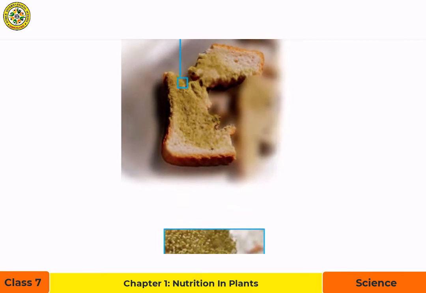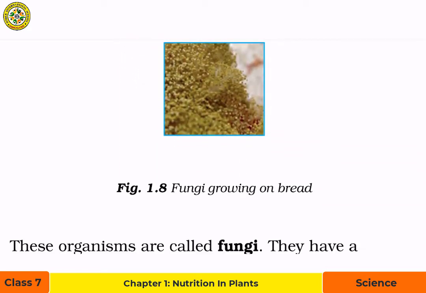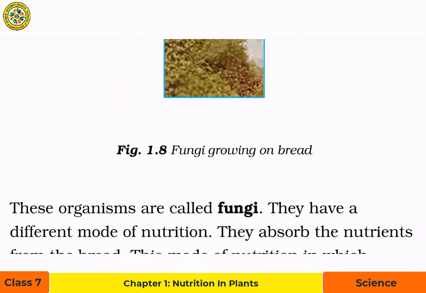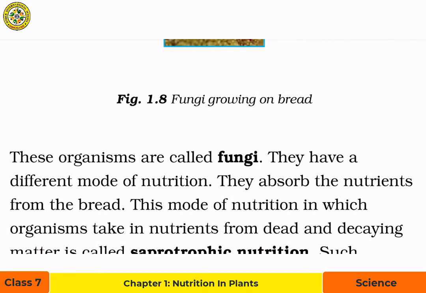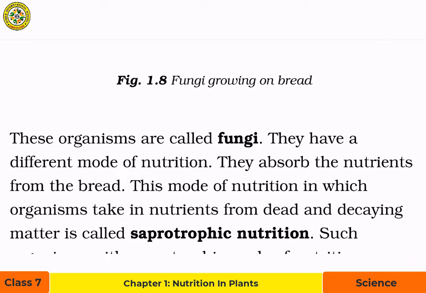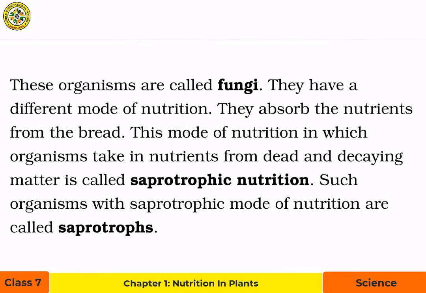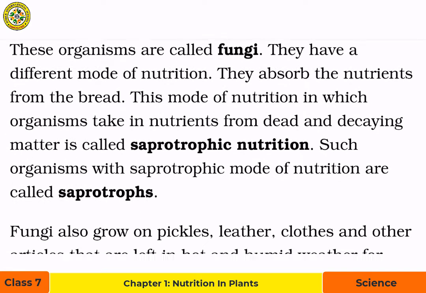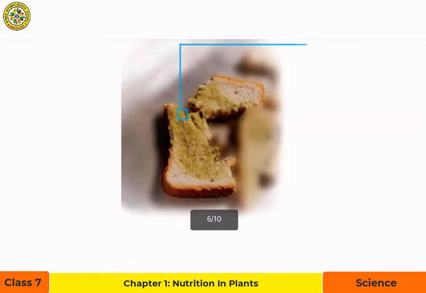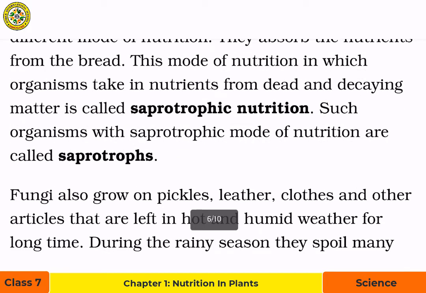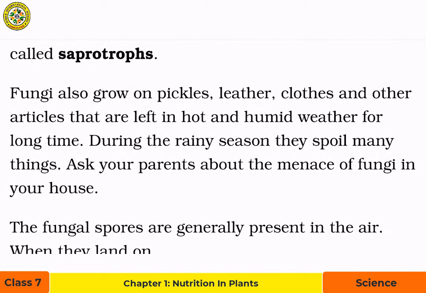Can you see this? You have already seen this in your house also. That's the fungus growing on bread. These organisms are called fungi. They have a different mode of nutrition. They absorb the nutrients from the bread. This mode of nutrition in which organisms take in nutrients from dead and decaying matter is called saprotrophic nutrition. Such organisms with saprotrophic mode of nutrition are called saprotrophs.